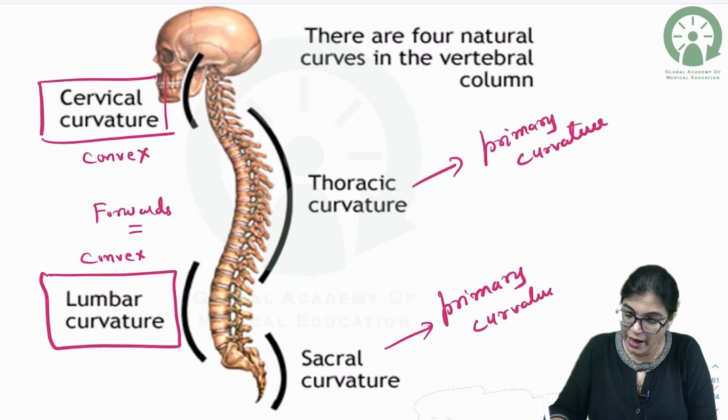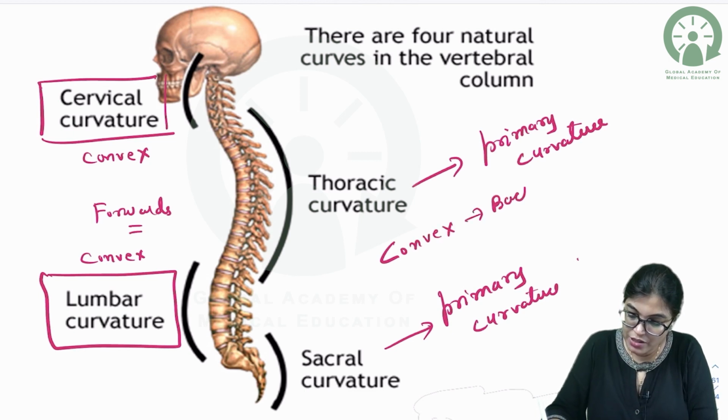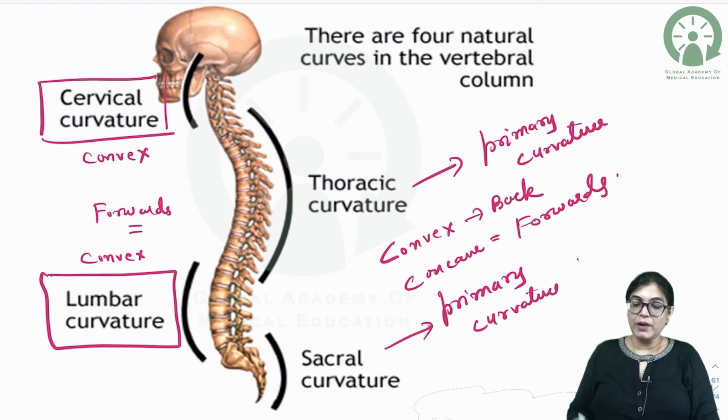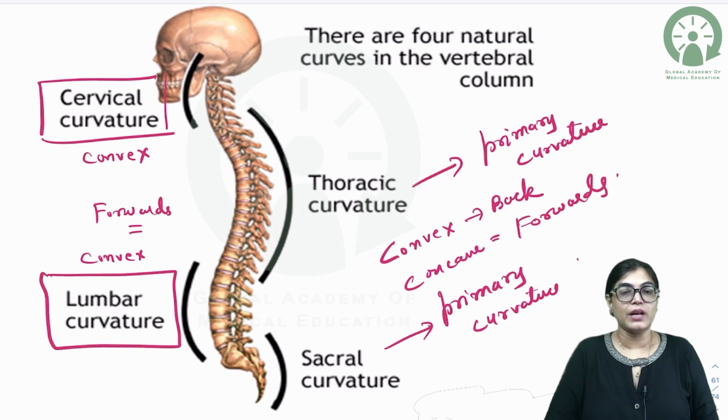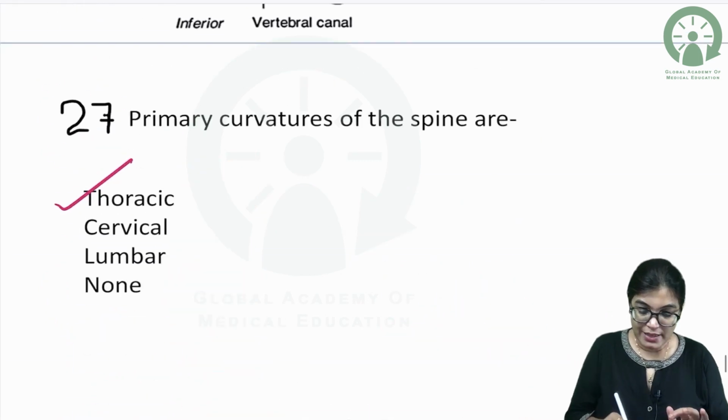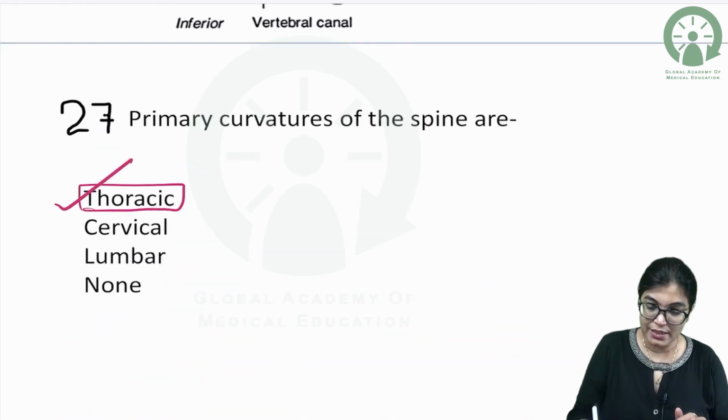With maintaining primary curvatures, the convexity is in the backward direction and it is concave in the forward direction. So primary curvature, sacral and thoracic curvature will be the right answer, and here for the primary curvature, only thoracic was given, so definitely thoracic is the right answer.